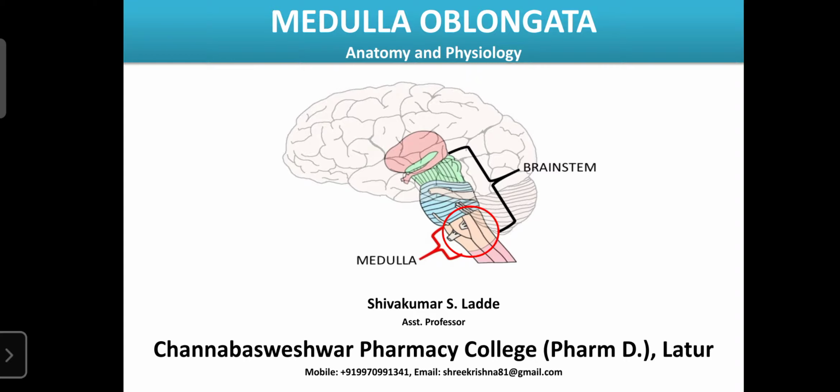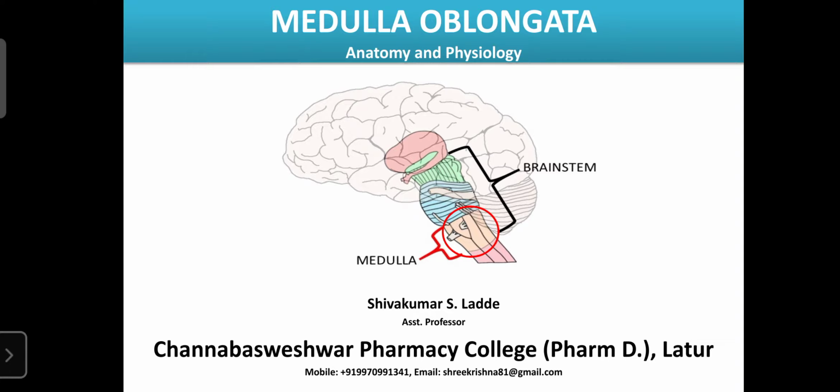Those centers are involved in the regulation of blood pressure, regulation of heart rate, as well as regulation of respiration, and also the regulation of the diameters of the blood vessels. The diameter of blood vessels plays an important role in regulating blood pressure. If it fails to regulate the diameter of the blood vessels, then we suffer from high blood pressure or hypertension. The diameter of the blood vessels is also regulated by a group of nuclei or neurons, and those are present in the medulla oblongata.